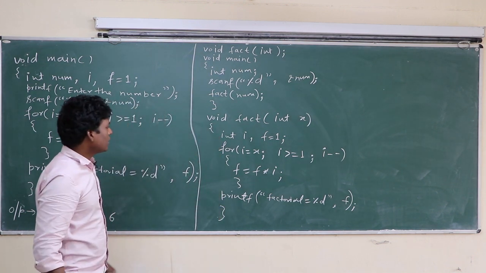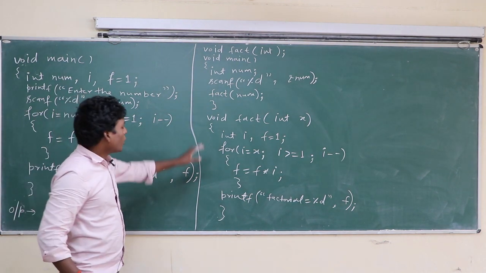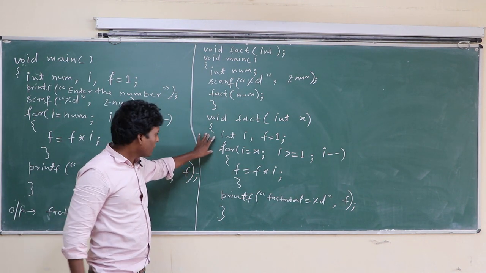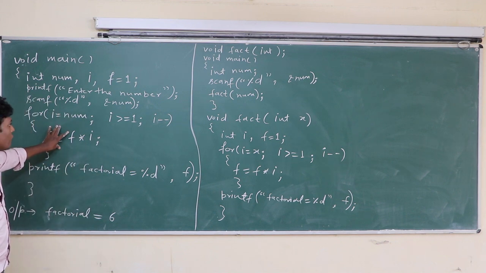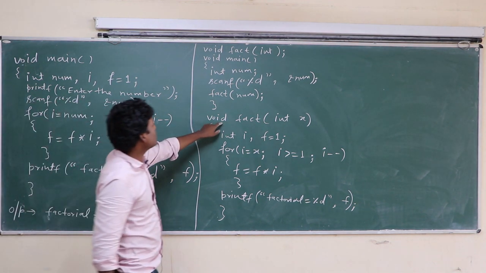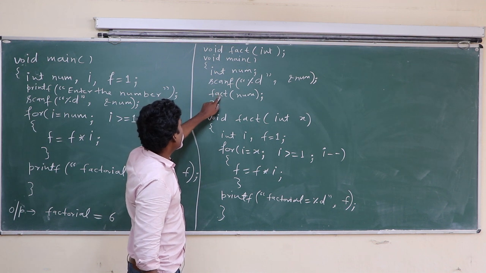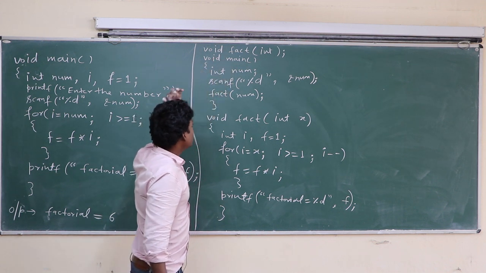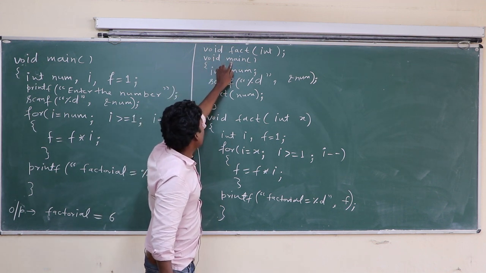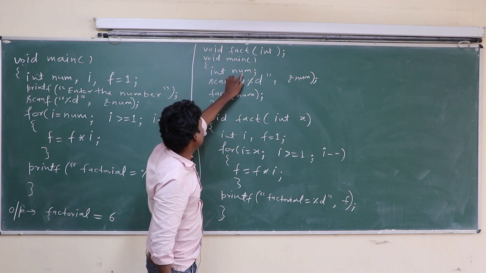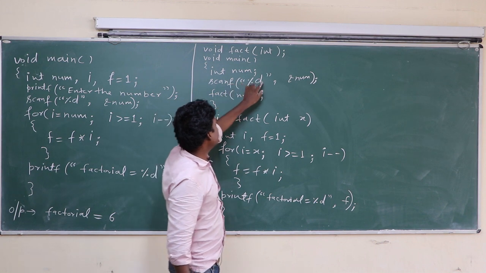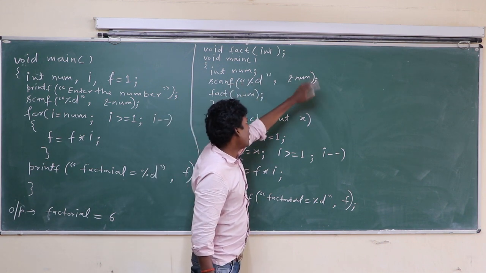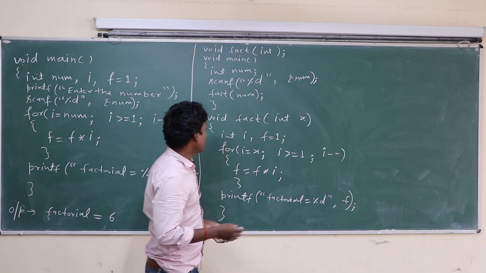Class, this is the program with use of function, and this is the program without function. Here function is called here. Okay class, so program execution from the main starts from here. Void main, int num is a variable declared here. Okay, scanf %d, &num, now num has value, whatever you want to enter.